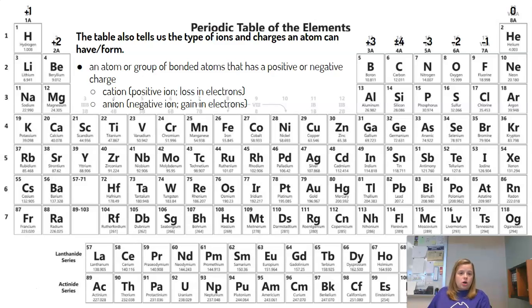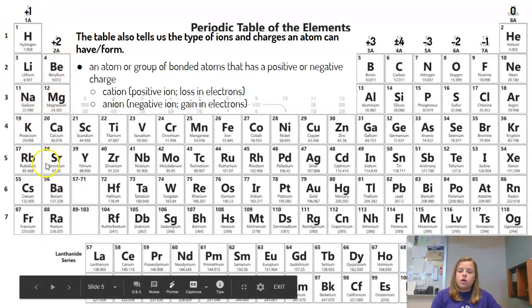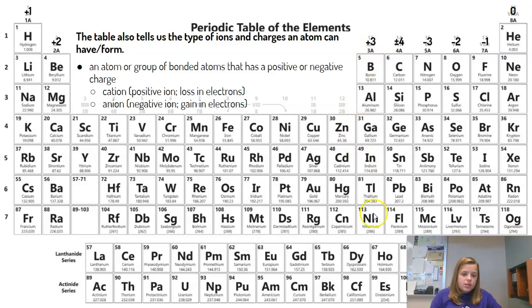So here are the charges. Group 1 elements are going to have a +1 charge. Then we got +2 charge for group 2. Group 13 has +3 charge. Now group 14 can be plus or minus charge. Don't worry too much about which element's going to be positive, which one's going to be negative. We'll talk more about that in chemistry B. Group 15 is -3 charge. Group 16 is -2. Group 17 is -1. And group 18 has no charge at all.